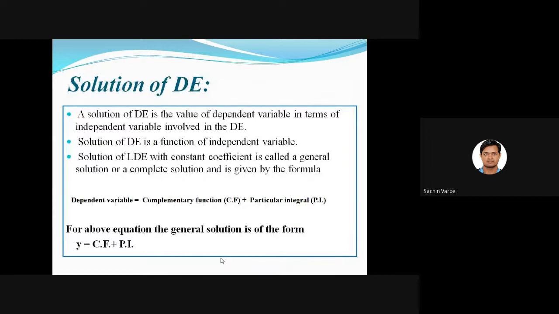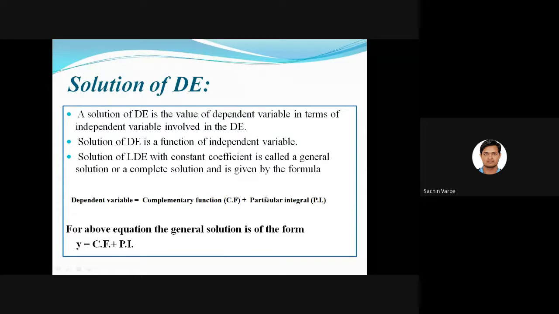A solution of differential equation is the value of dependent variable in terms of independent variable involved in the differential equation. Second thing is solution of differential equation is a function of independent variable. Third is solution of differential equation or linear differential equation with constant coefficient is called a general solution. Okay, general or a complete solution, and is given by the formula. So this is the formula actually. General solution, that is dependent variable. Suppose if it is y, then y is equal to CF plus PI.